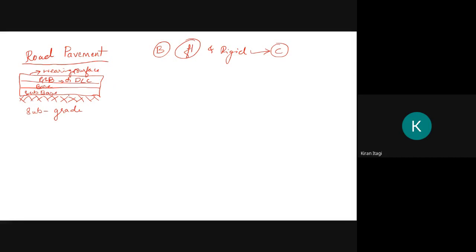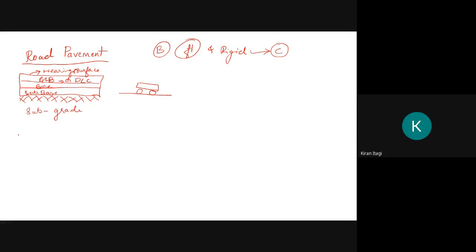So n number of layers are constructed over the subgrade soil to form a carriageway to carry motor vehicles, it may be cars, trucks, bikes, etc. A layered structure supported by subgrade soil to form a carriageway of a road is nothing but a road pavement.